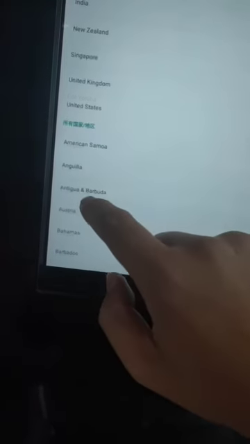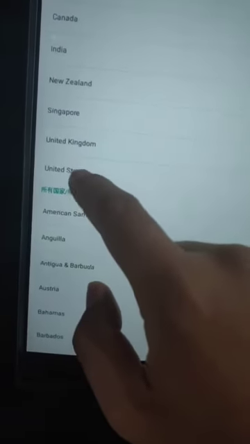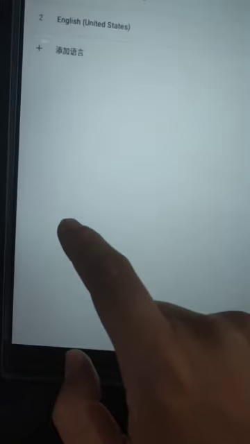Now we need to click the edit option, then find English. English, and then choose the new state. Then we move.